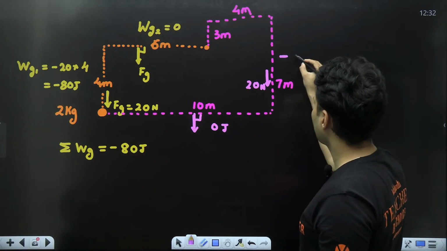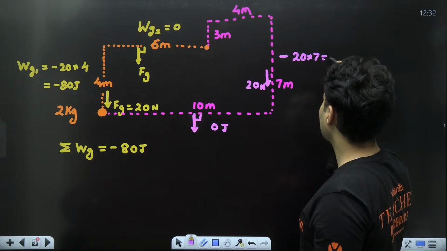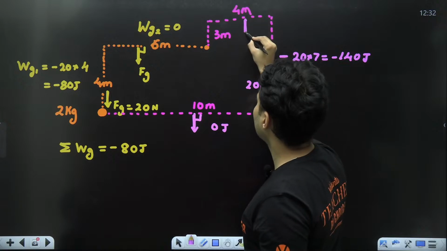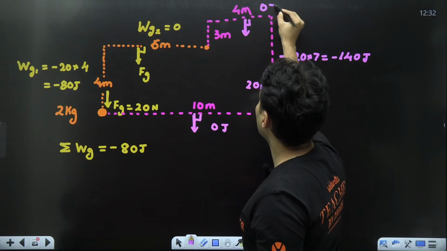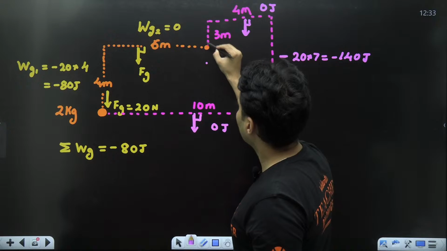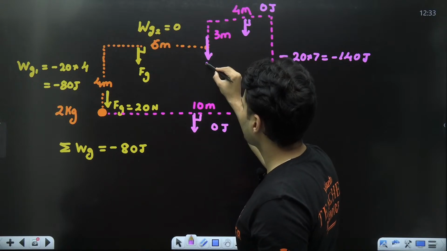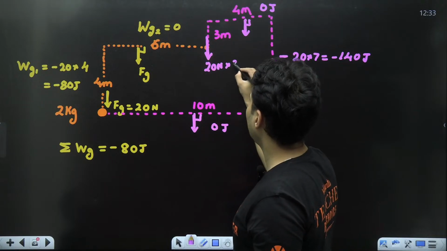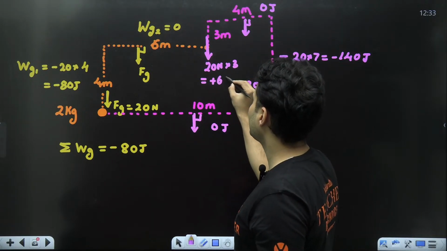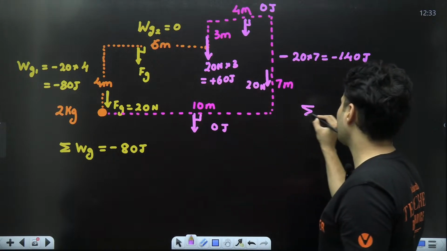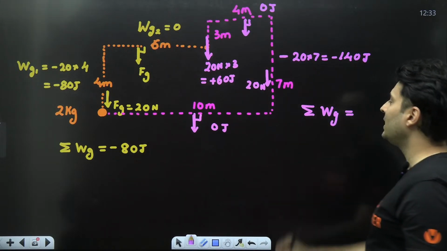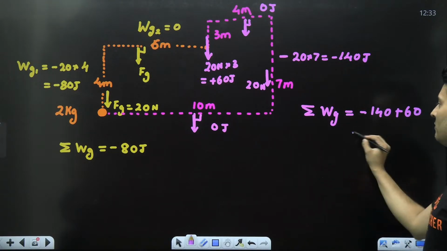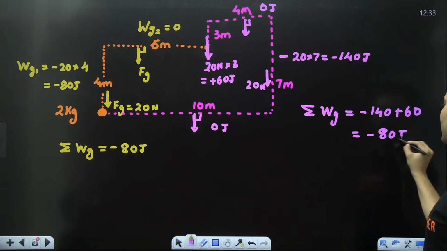So minus 20 into 7, which is minus 140 joules. Here, the force is again perpendicular, so 0 joules over here. Here, the gravitational pull is in the same direction. So 20 Newton is in the same direction. So how much will it be? It will be 20 Newton into 3, which is basically plus 60 joules. If you ask me what is the total work done by gravity, it will be nothing but minus 140 plus 60, which is going to be minus 80 joules again.